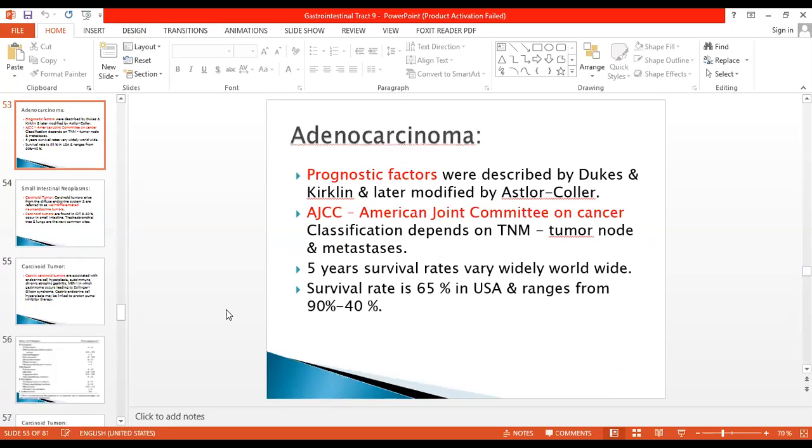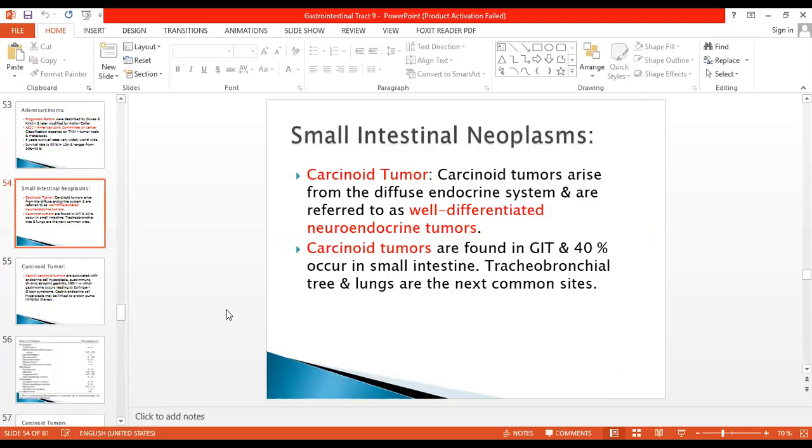Carcinoid tumors originate from the endocrine system, and they are also referred to as well-differentiated neuroendocrine tumors. Neuroendocrine cells are present scattered throughout the gastrointestinal tract and in other areas like the tracheobronchial tract. So carcinoid can be present anywhere, either in the small intestine, the stomach, or the tracheobronchial tree and lungs. They are the most common site for the carcinoid tumor.